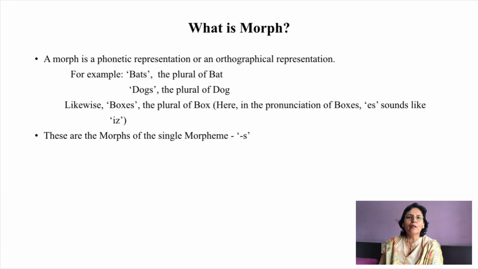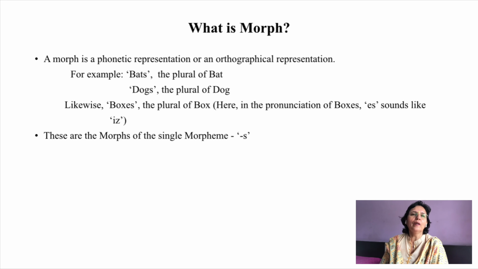But if you take the word dogs, you find that the s sound changes into z because of the neighboring sounds. Likewise, in boxes, the plural es can be heard as iz. So these are the morphs of the single morpheme s.